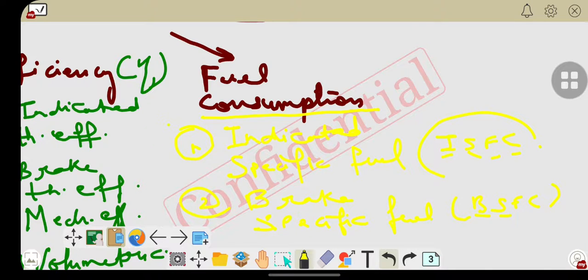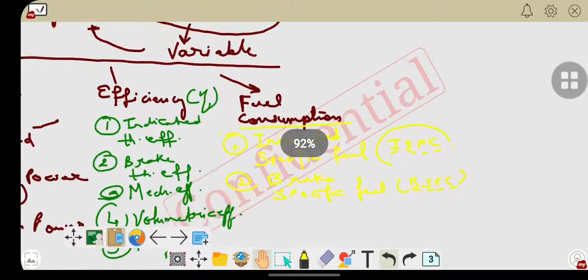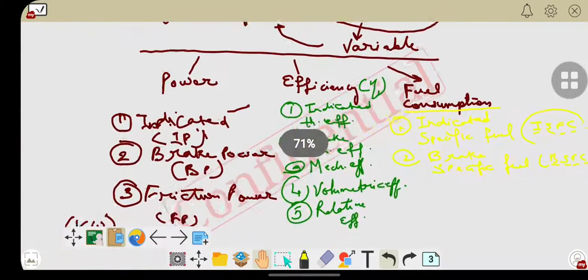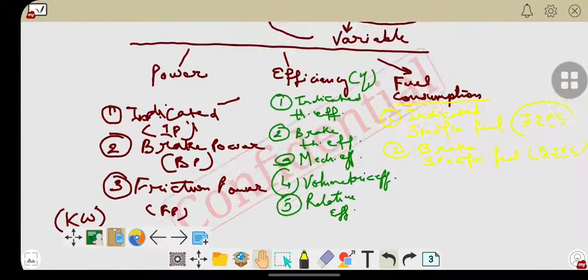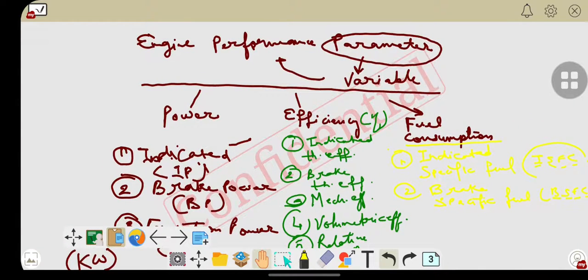So this is the classification through which we can derive various engine performance parameters.